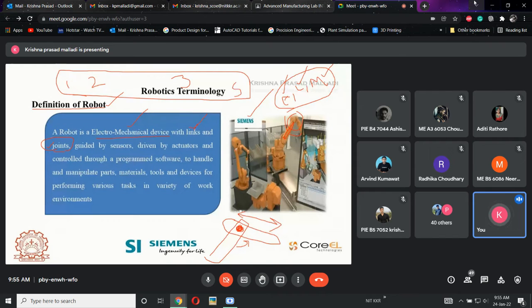If the number of arms increases, automatically the number of joints also increases. At the same time, if the link is a linear link, then automatically the joint will differ. If the link is a rotary link, then this will differ. Based upon the link, it will change.